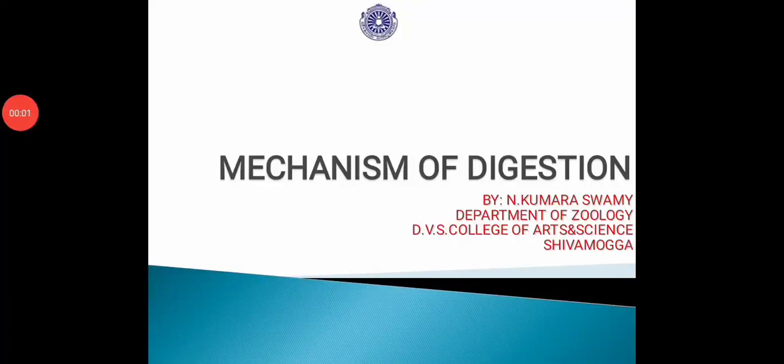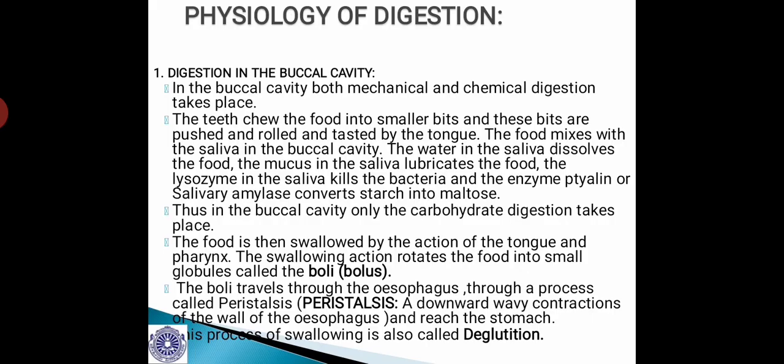Good morning, students. Today, let me continue with that chapter digestion, and today's topic is mechanism of digestion. Digestion is a process of the conversion of complex food materials into simpler molecules which can be readily absorbed and assimilated by the cells of the body. And this physiology of digestion involves two main aspects. One is mechanical digestion, and the other one is chemical digestion.